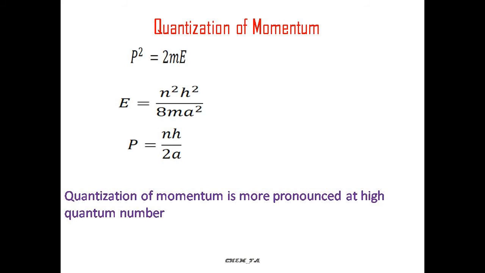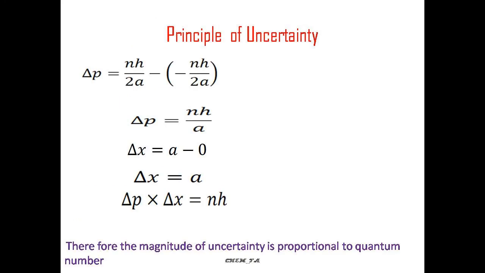box becomes infinite. The third one, the Heisenberg uncertainty principle, has very good agreement with the calculation of position and momentum, given in integral multiples of h, which is Planck's constant. So the magnitude of uncertainty is also proportional to the quantum number.